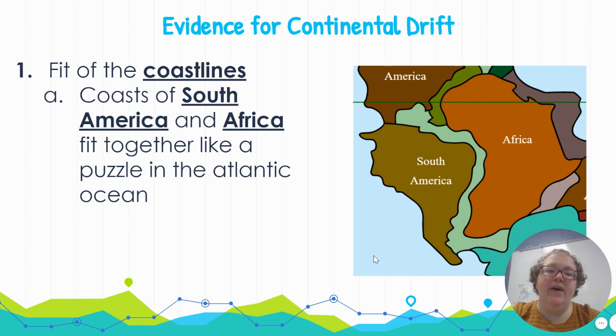So we have a couple lines of evidence that tell us that continental drift occurred. First is the fit of the coastlines. So if we look at the coastline of South America and of Africa, it looks like they fit together just like a puzzle would, right? We can kind of fit those two continents together. That's a piece of evidence showing that at one point they were joined together.